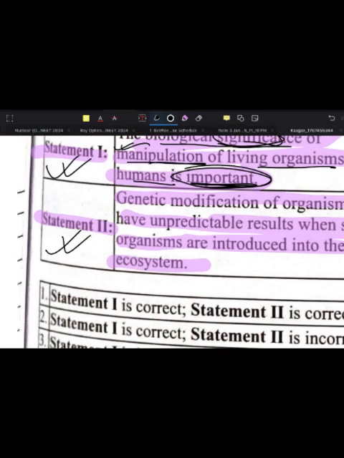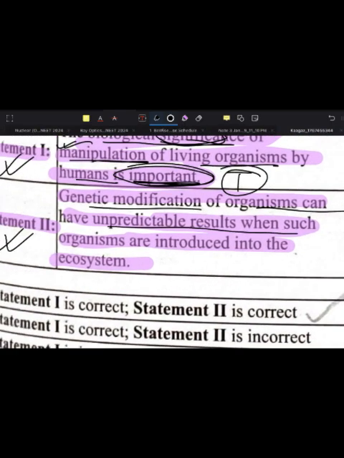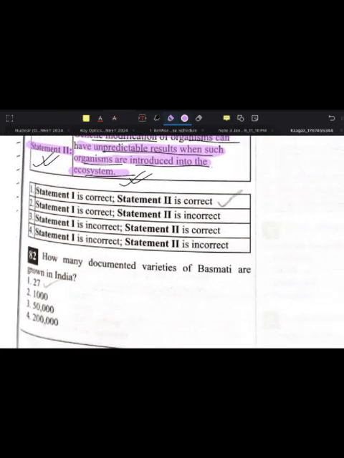Statement 2, what does it say? This is a true statement. Second statement, genetic modification of the organism can have unpredictable results when such organisms are introduced into the ecosystem. Now what they are saying is that genetic modification of the organism can have unpredictable results. Always predictable? No. Then why are we doing tests, right? So statement 1 and statement 2 both are correct.